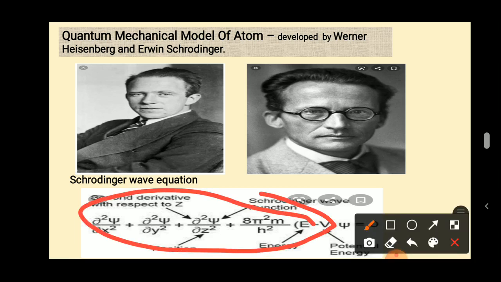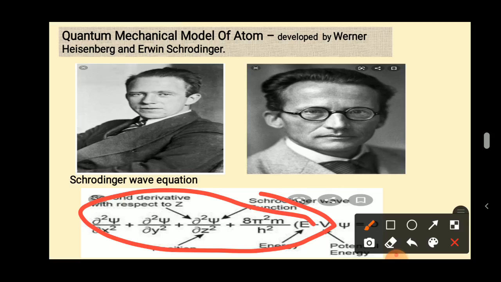The solution of the Schrödinger wave equation gave 3 variables which represent the position of electron.